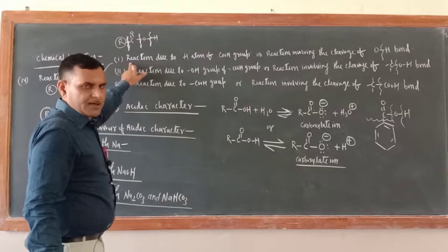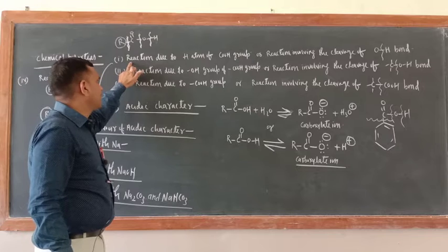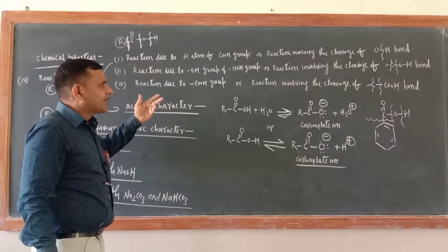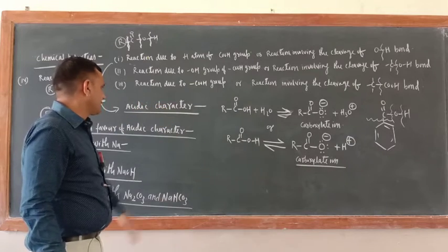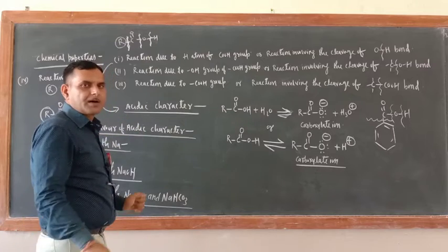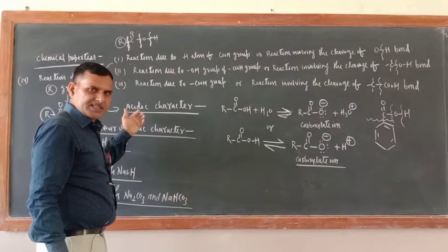Now first I am discussing the first one, reaction due to the H atom of COOH group, or reaction involving the cleavage of OH bond. When OH bond is cleaved, H positive will come out, and removal of H positive is acidic character.